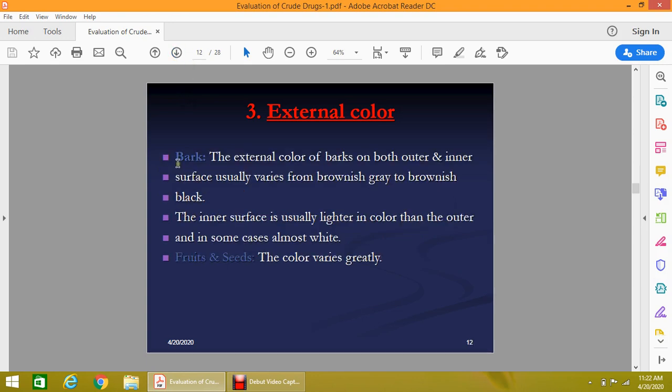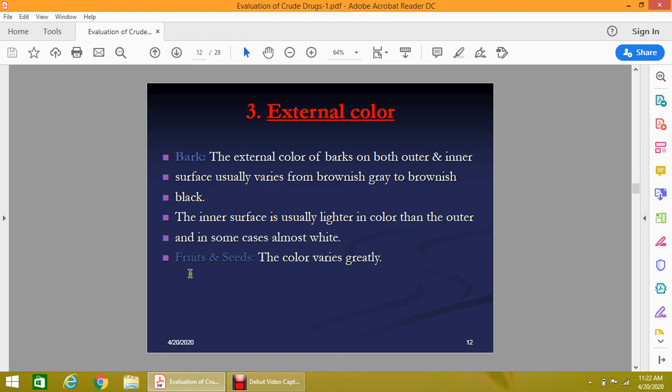For example, if the drug contains bark, the external color of the bark, on both the outer as well as the inner surface, usually varies from brownish gray to brownish black. As you know, bark is from the trunk of the plant, and the inner surface of the bark is usually lighter in color than the outer surface and is almost white.